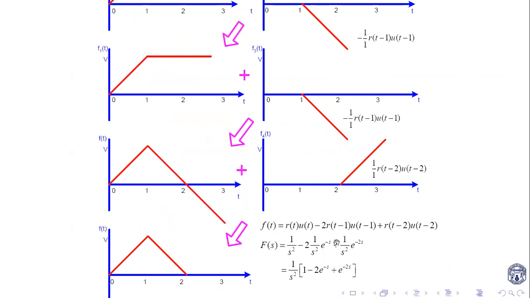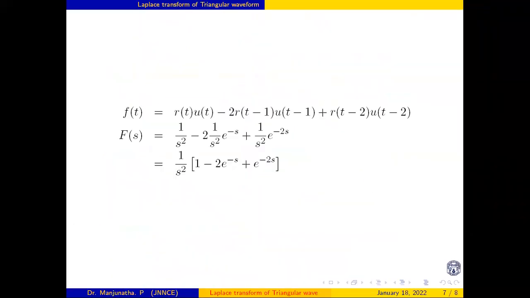Its Laplace transform is 1 by s square, shifted by a time period of 2, so we make use of the time shifting property, e to the power of minus 2s. 1 by s square is common. So the Laplace transform of that waveform is 1 by s square, 1 minus 2 into e to the power of minus s plus 1 into e to the power of minus 2s.